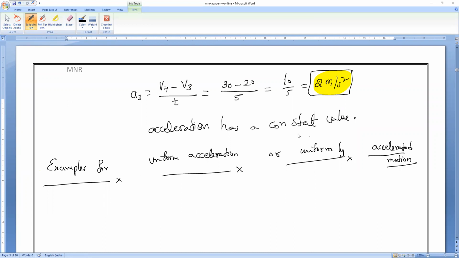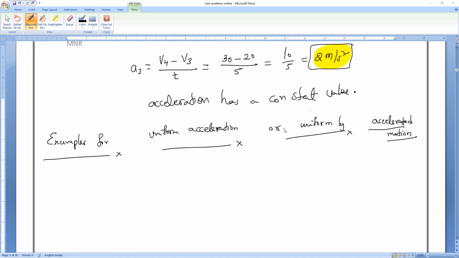Clear? Everybody understood? Yes, sir. Is there any example for uniformly accelerated motion in our daily life? We all studied it in the lower classes. A train will not go with uniformly accelerated motion, Mari. Now look at the board, Mari. Very clear. Now, all of you observe very carefully.